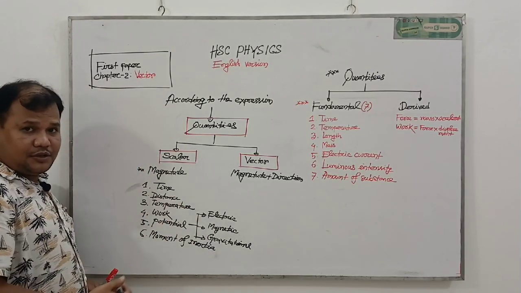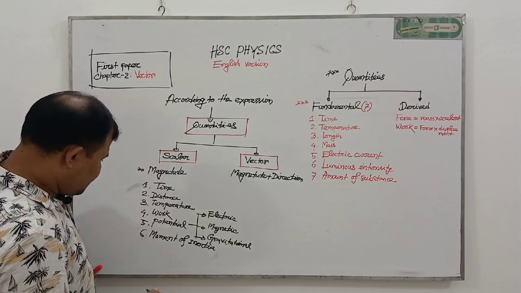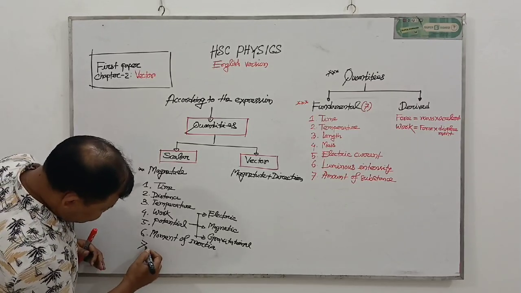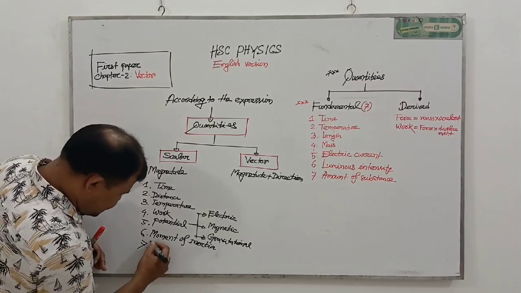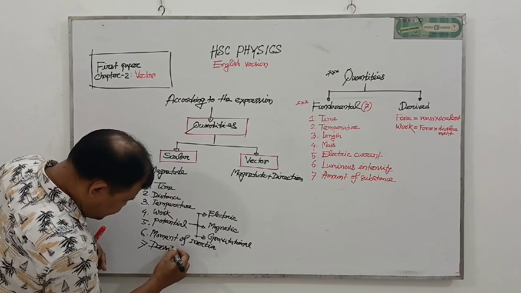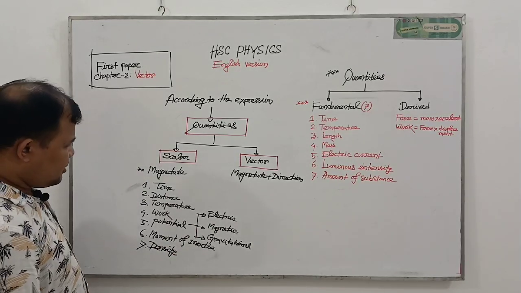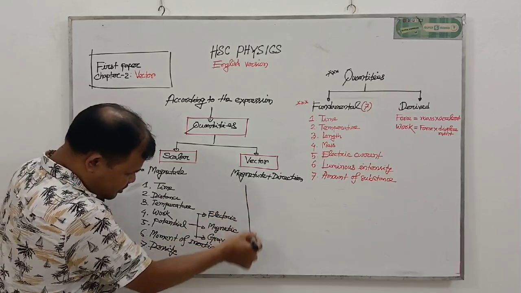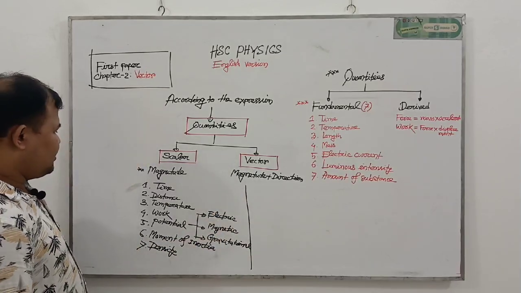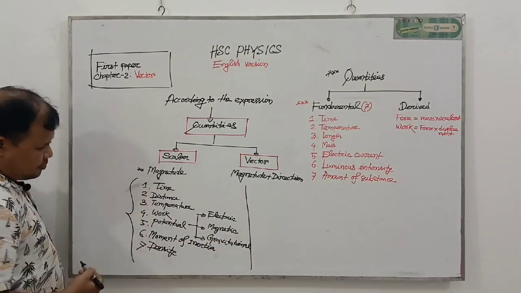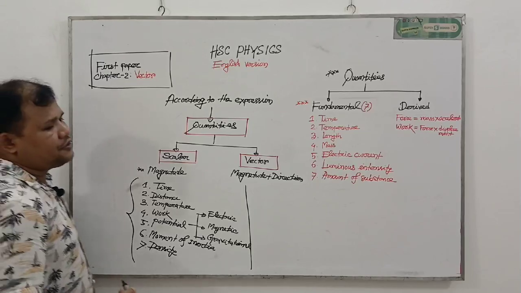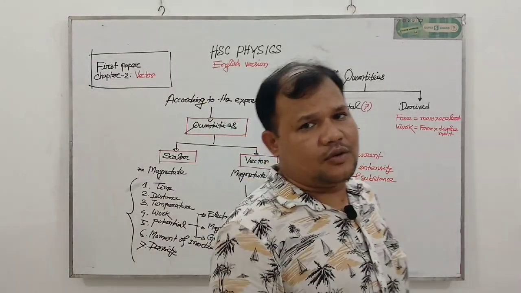In the next part I am trying to discuss with you. Okay, number 7, density is a scalar quantity. Okay, now we will discuss some scalar quantities. These are special examples of scalar quantities. Now my question to you, why is time a scalar quantity?